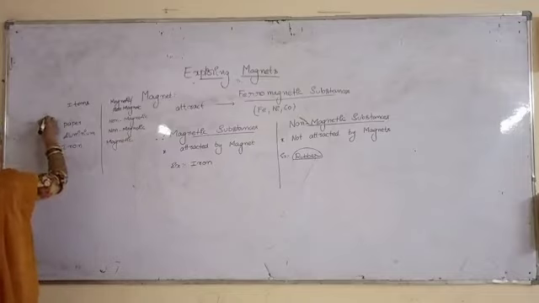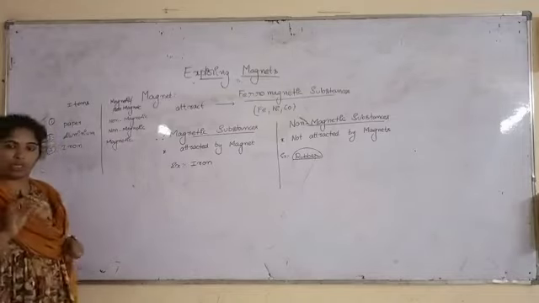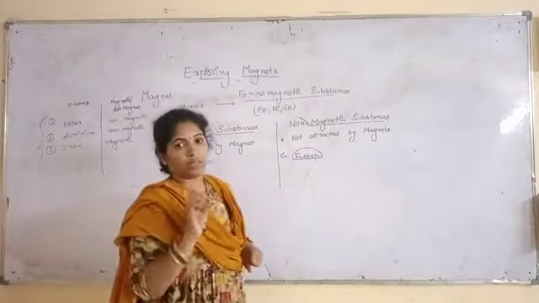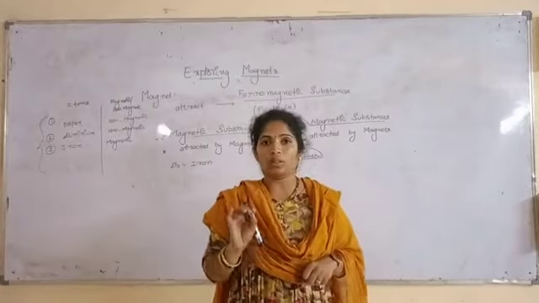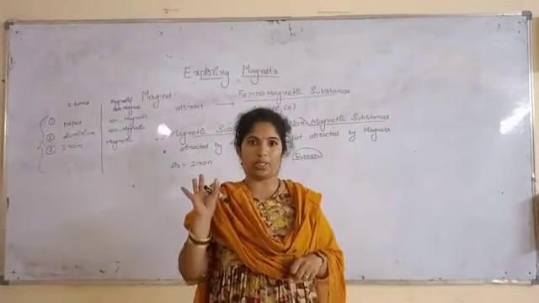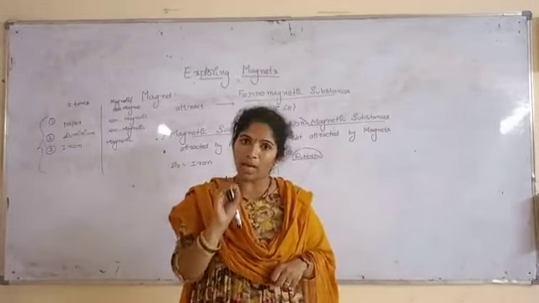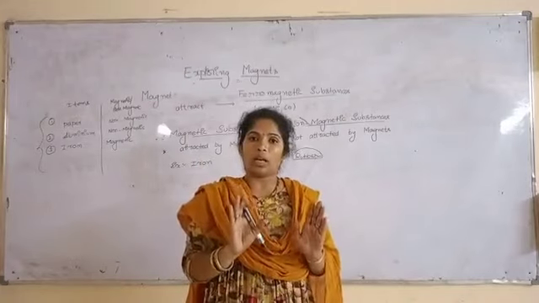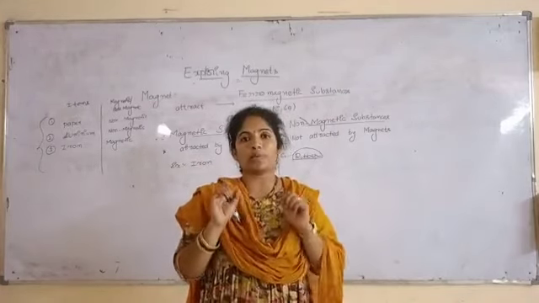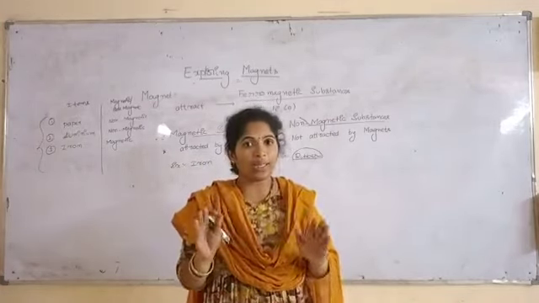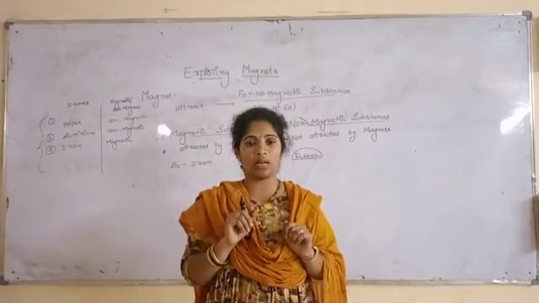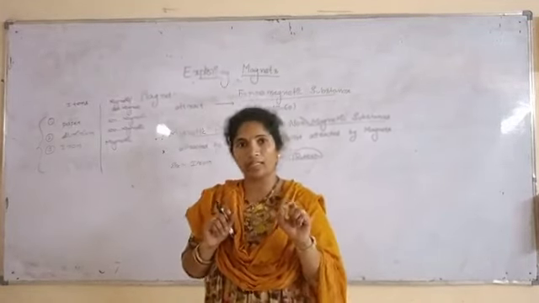So once check your surroundings and test them with a magnet, whether they are attracted or not attracted. If they are attracted by a magnet, then they are called magnetic substances. If they are not attracted by a magnet, then they are called non-magnetic substances.